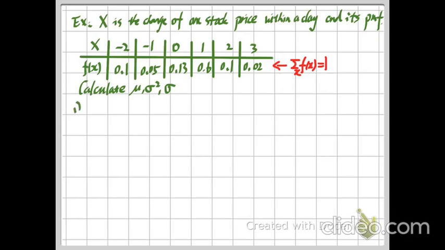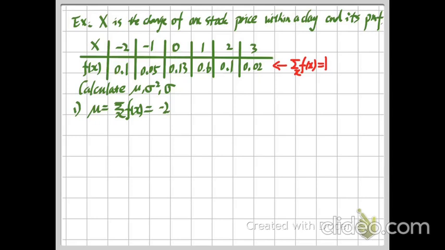To compute this, we just use the formula, or say the definition, of these three terminologies. For the first one, we need to compute the weighted average of our random variable. In other words, we multiply all of the possible values of this random variable with its corresponding PMF.